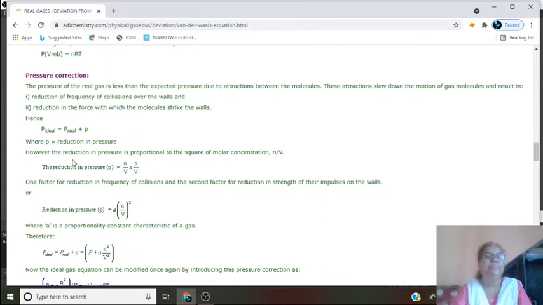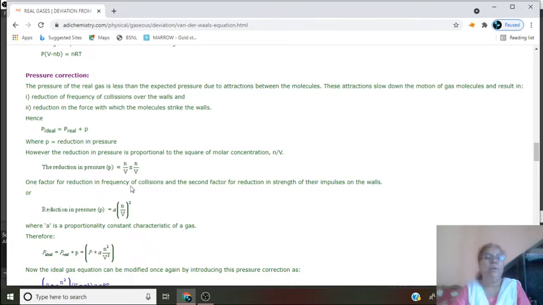pressure. However, the reduction in pressure is proportional to the square of the molar concentration, that means n by V. Therefore, the reduction in pressure p is proportional to n by V into n by V. And all of you know n by V is the density, so it is the product of density squared.